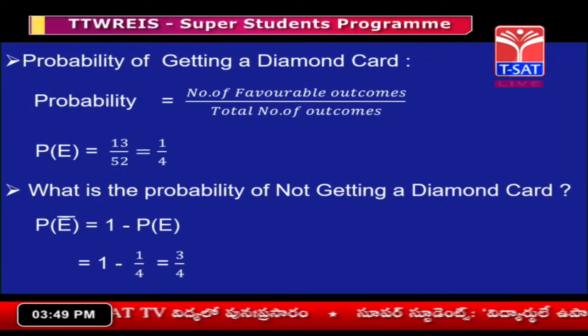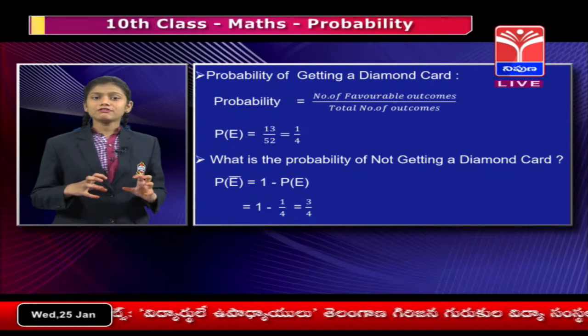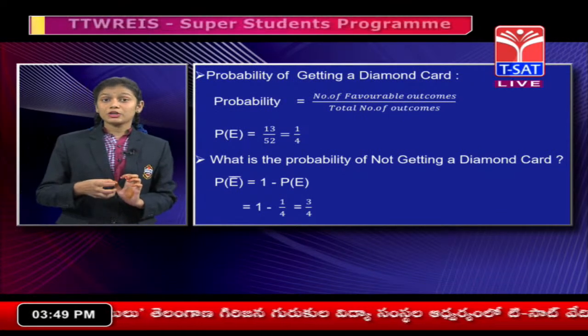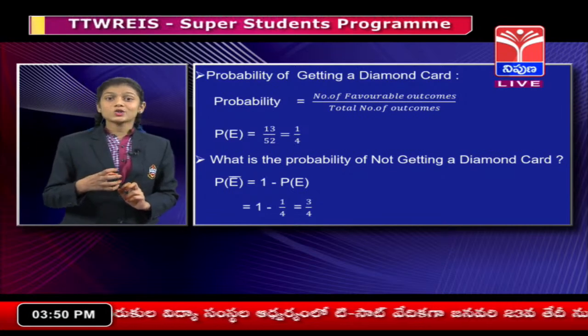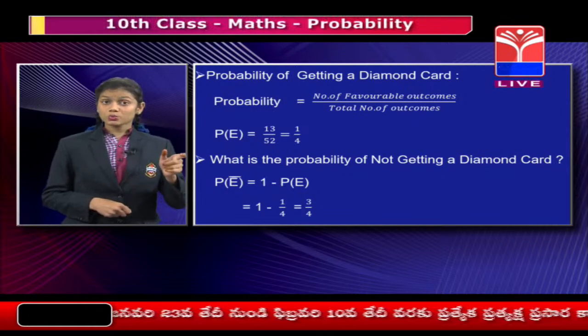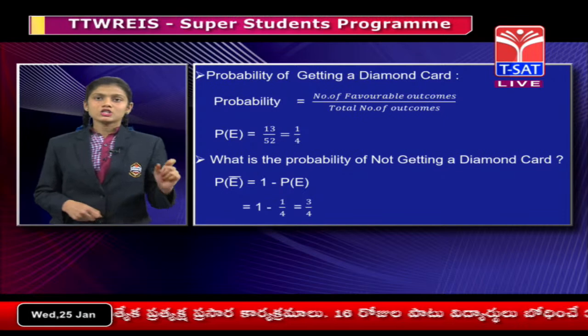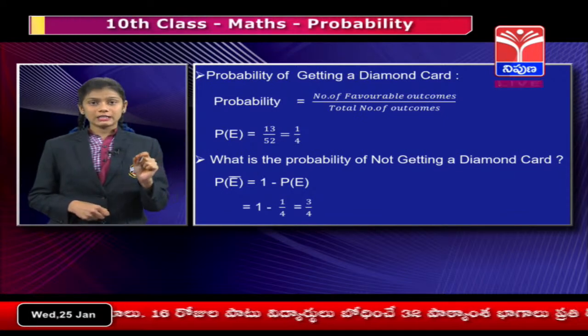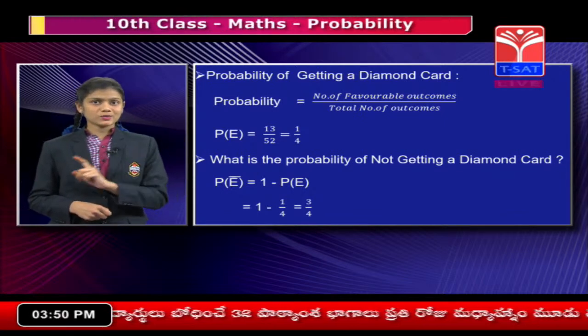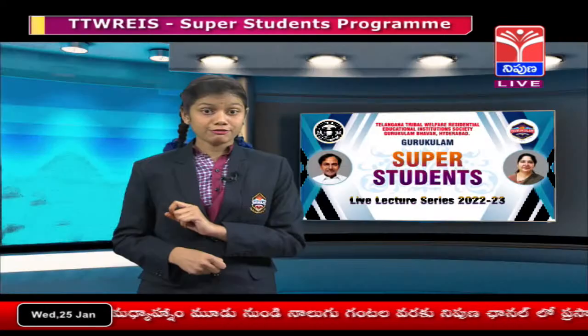The next one is using the formula. Here we need to know P of E naught, that is, not getting a diamond card. We already know what a diamond card is, so we apply this result to the formula. Our formula is P of E plus P of E naught equals 1. P of E is 1 by 4.